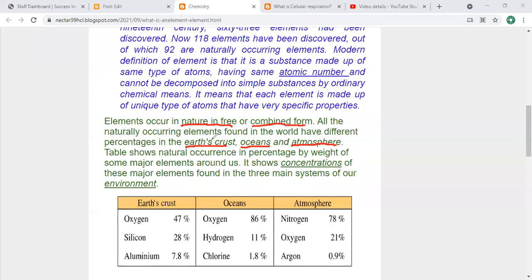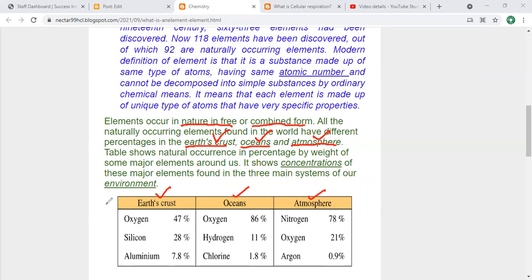If solid, then in the earth crust. If liquid, then in the ocean. Or if in the form of gas, then in the atmosphere. Understand? So in the earth crust, solid state; in the ocean, liquid state; and in the atmosphere, gaseous state. The table shows natural occurrence in percentage by weight of some major elements, like the concentration of these major elements found in the three main systems of our environment.